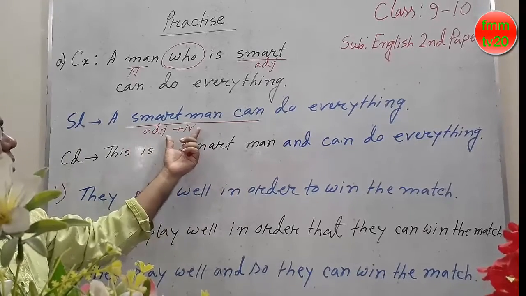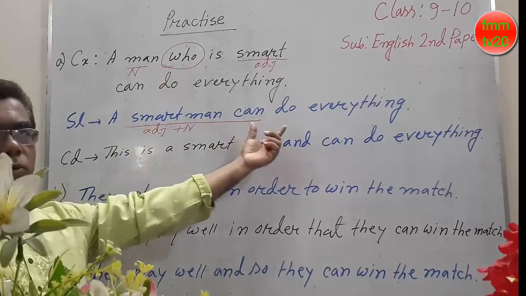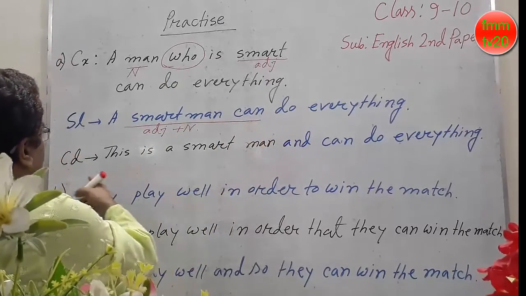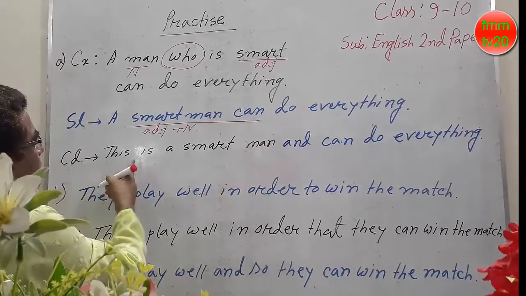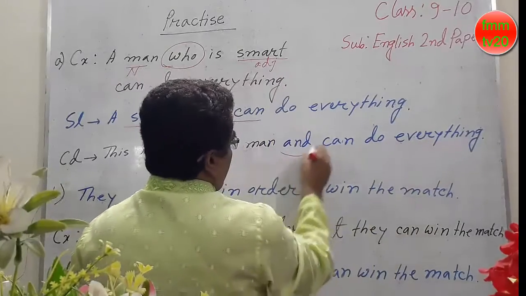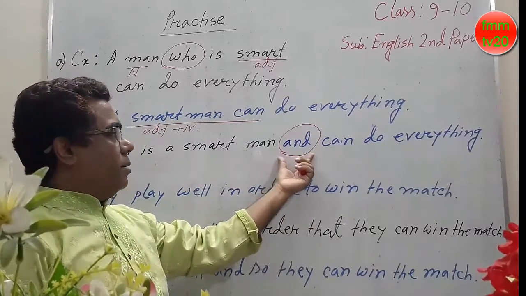Adjective এবং noun মিলে আমরা এই জিনিসটাকে শর্ট ফর্মে পরিণত করে সিম্পলে পরিণত করতে পারি। Okay, so to make the compound sentence: he is a smart man and can do everything. We have to take and, connected by and.